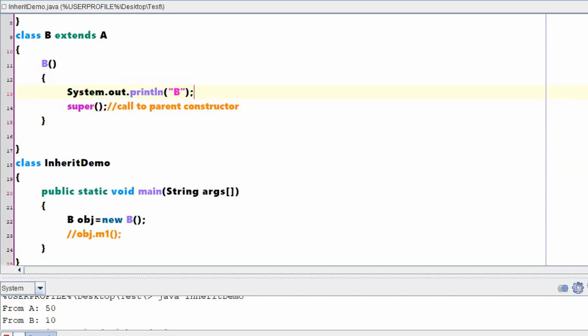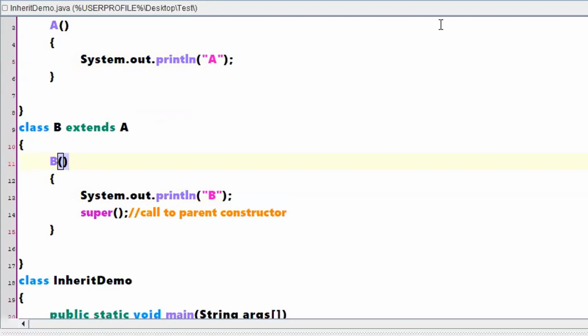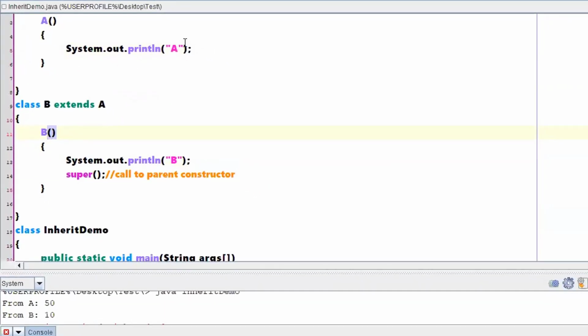We said that super should be part of a constructor, so we have written it in a constructor. What will be the output now? You are creating an object of B. When you create an object of B, the constructor of B will be called. Before executing the constructor of B, constructor A should be executed and A will be printed, then it comes to B. What is the output? A, B, A and B. First this constructor will be executed, then the B constructor prints this statement, then super will be called, and again A will be printed, right?